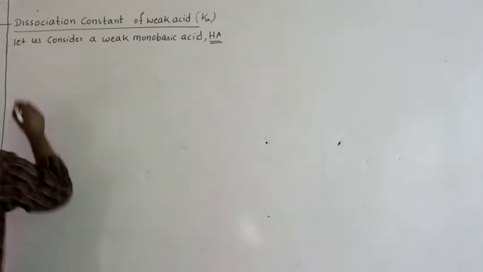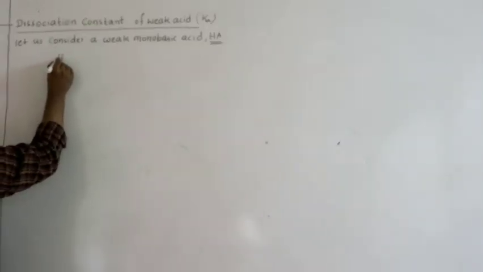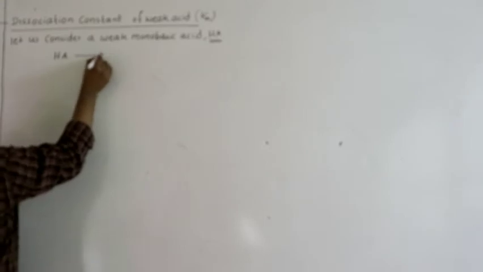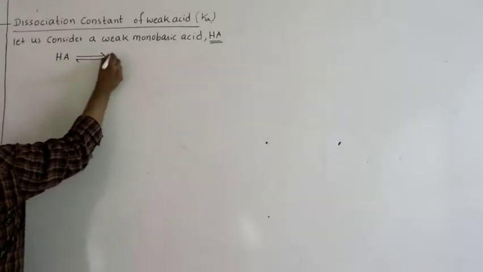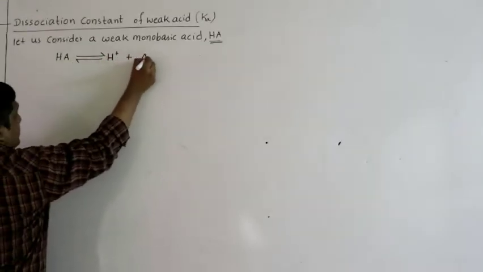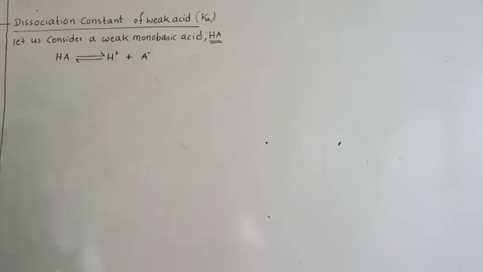Since it is a weak electrolyte, I am applying the Arrhenius concept. When you dissolve it in water, it dissociates into H plus and A minus. There exists an equilibrium between the undissociated acid and its ions.